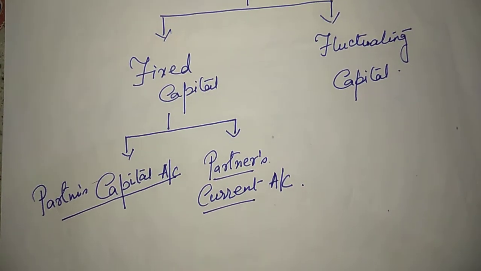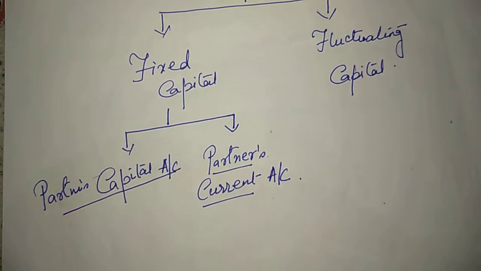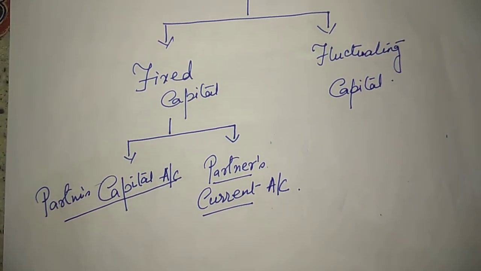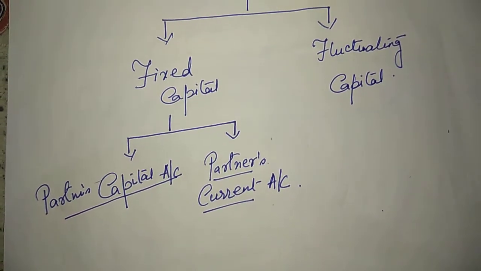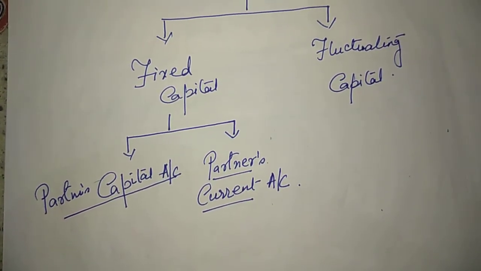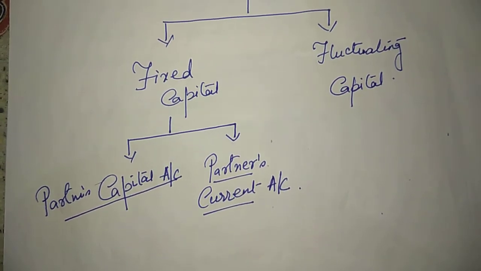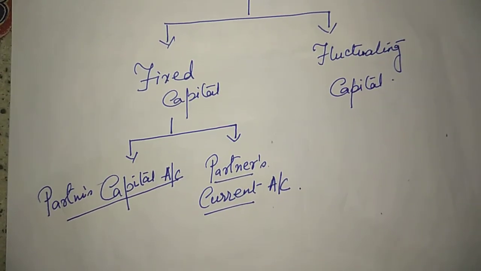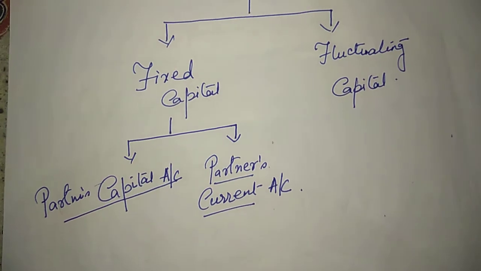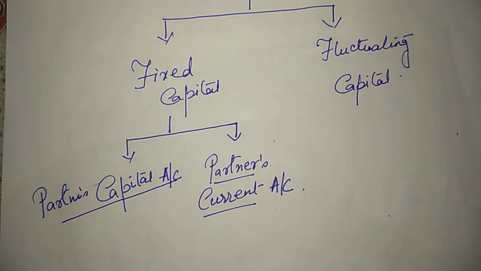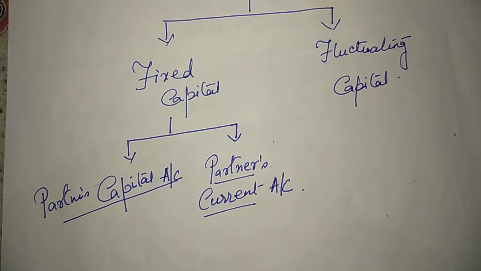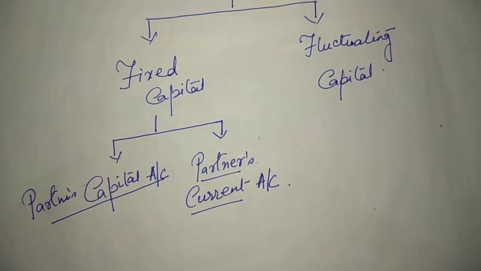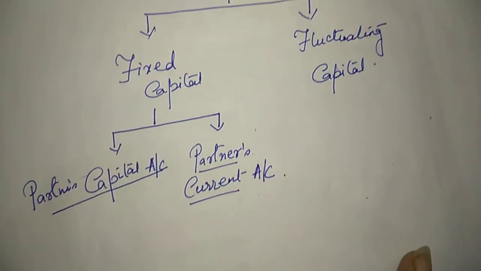Now let us have a very short discussion about the concept. So what is the concept? The concept says, in the fixed capital method, the capital introduced by the partners in a firm remains constant. That means distribution of profit does not affect my fixed capital account. Is it clear? Let me explain once more. Under fixed capital account, partners capital remains intact.